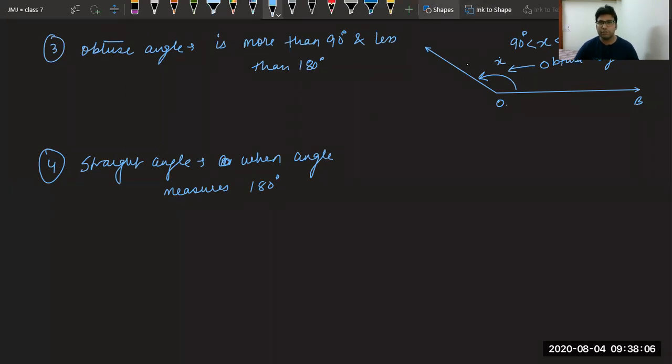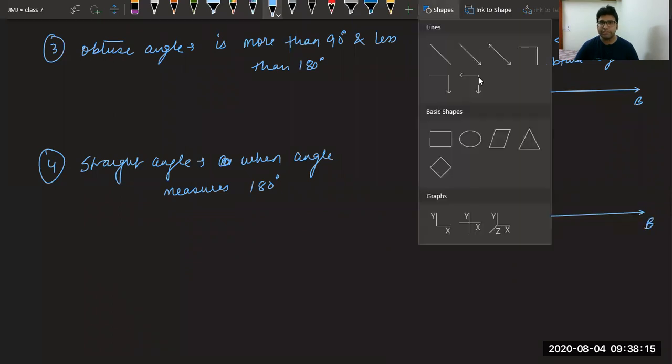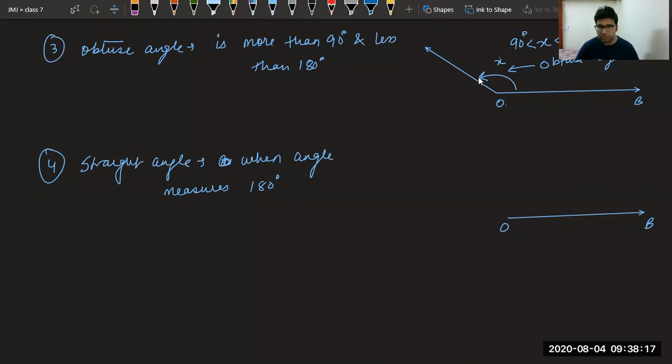Let me draw this again. So the first ray we had was OB, and the second ray is forming a straight line like this. This is OA. This is an angle of 180 degree. So this is X. X is equal to 180 degree.